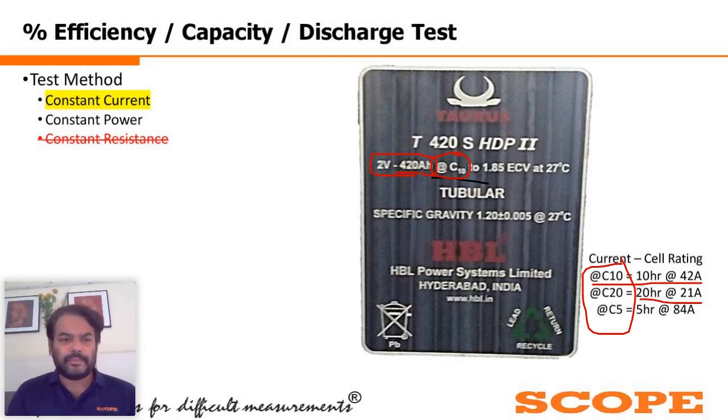Sir, most of the questions were like you have answered, but I think some repeat questions were asked. This is the question from Mr. Rana Singh: if 21 ampere is drawn from a C10 cell of capacity 420 ampere hour, will it last for 20 hours? Hope we have already cleared this, or else you can repeat once again.